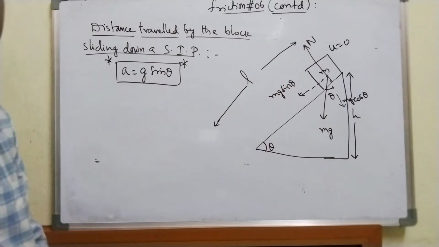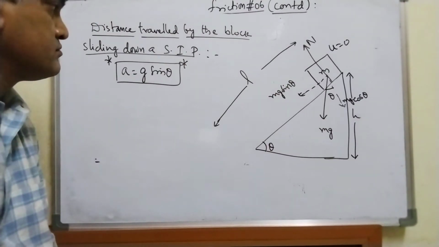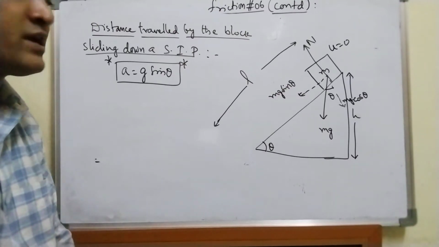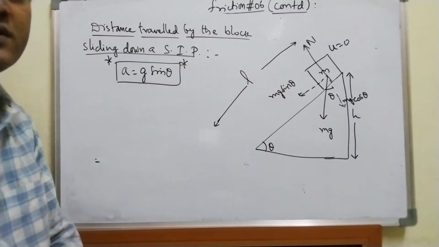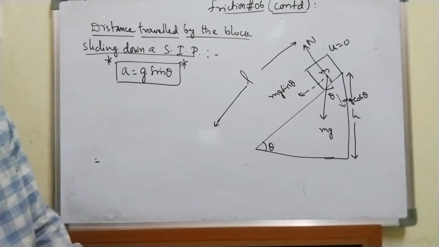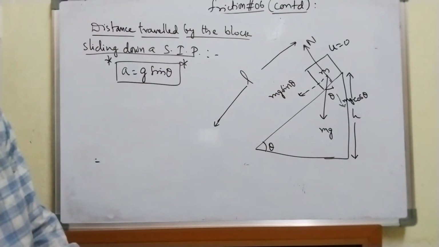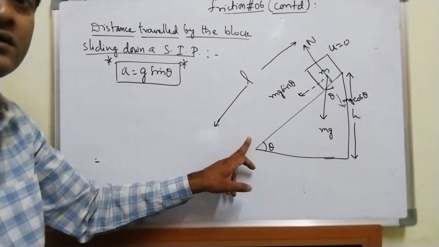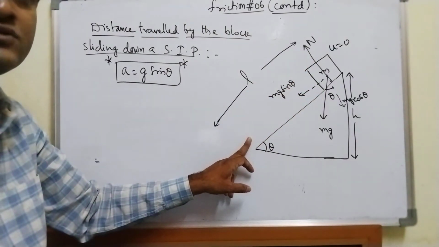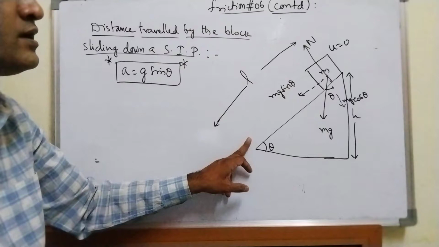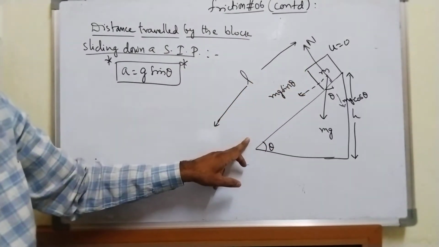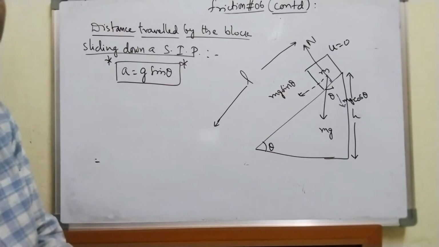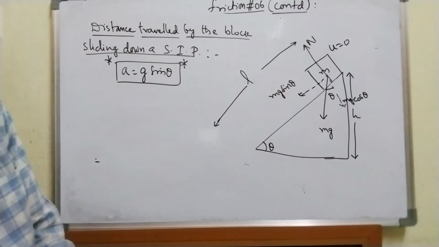Acceleration we know, this is the net acceleration, but I want the distance, and also the time in which it will slide down the smooth inclined plane.